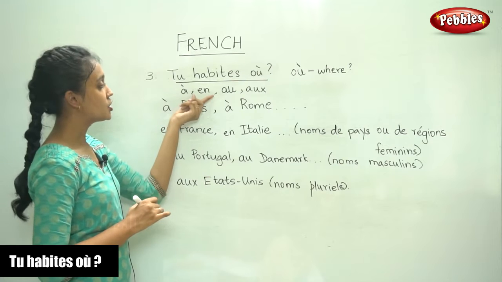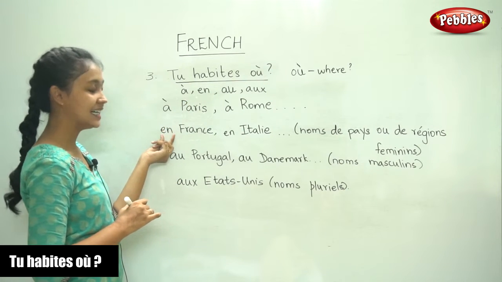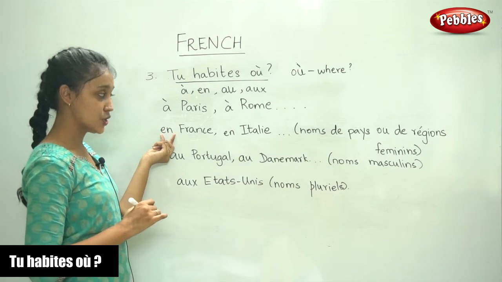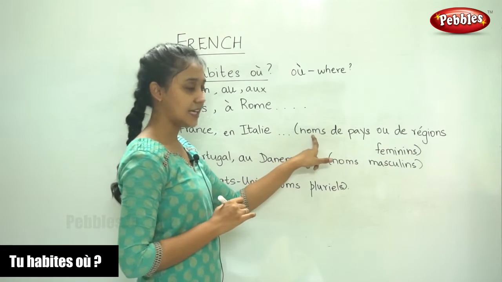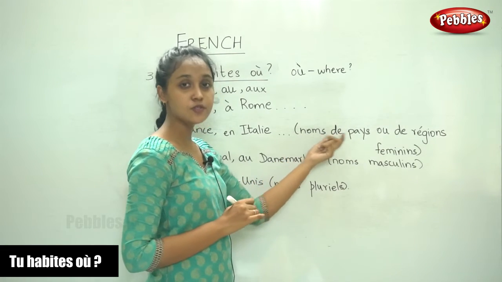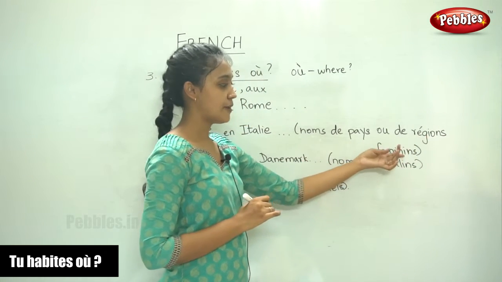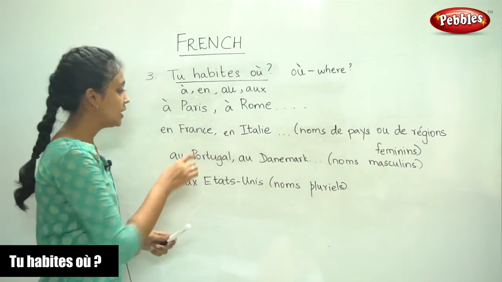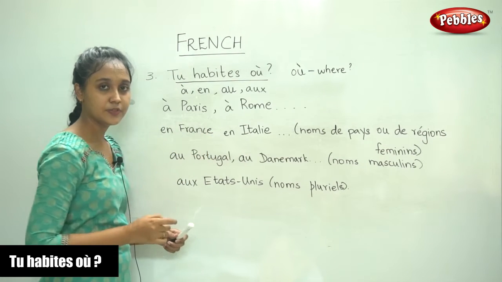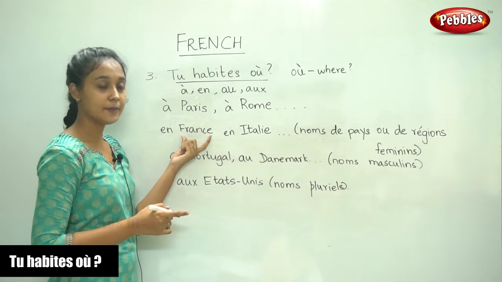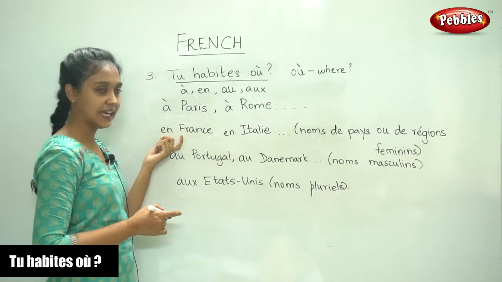Then moving on to the next one, en. This is used before the names, noms de pays, the names of countries or of regions, feminine. So we need to look at the name of the country. If it is feminine, you write en.